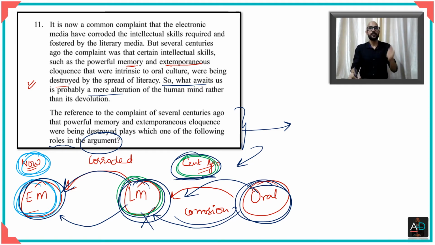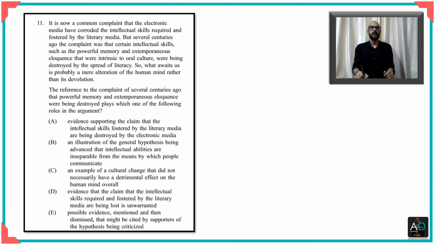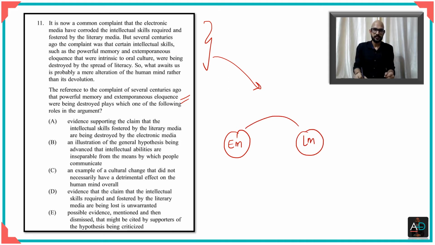Alright, now let's look at the options and see which one conforms to what we just arrived at. It's very important for us to understand what the question requires of us, because once you know that, it's very simple. The option will simply follow. We'd seen from this passage that it starts off by saying that the electronic media has led to a corrosion of the skills required by the literary media.